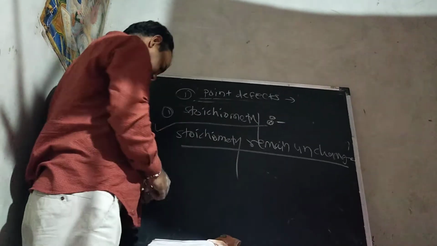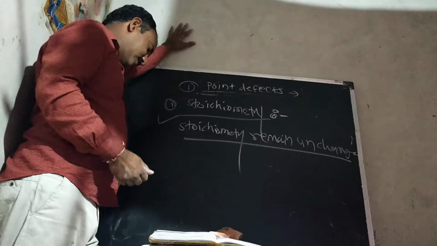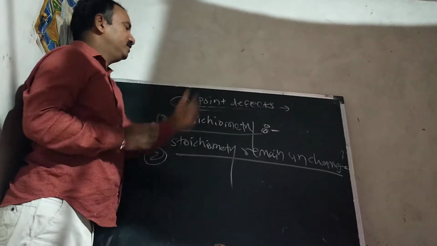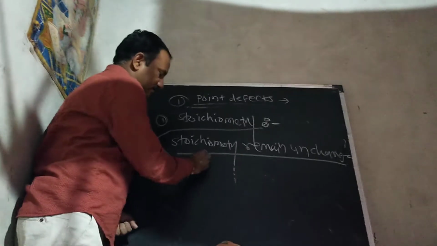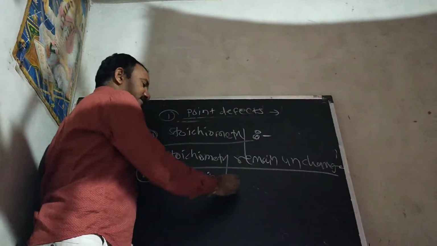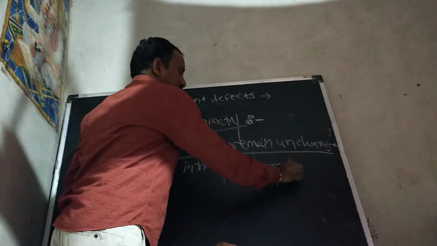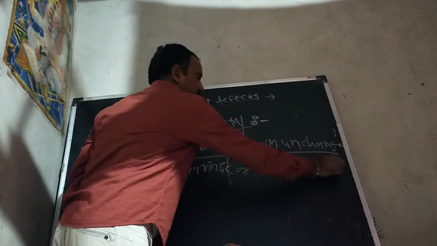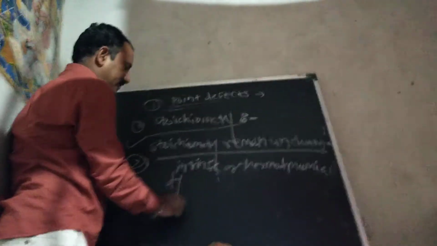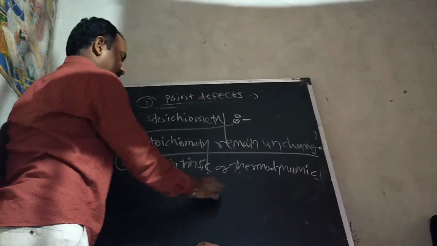These defects are also called intrinsic or thermodynamic defects. What is another name for the stoichiometric defects? Intrinsic defects or thermodynamic defects.